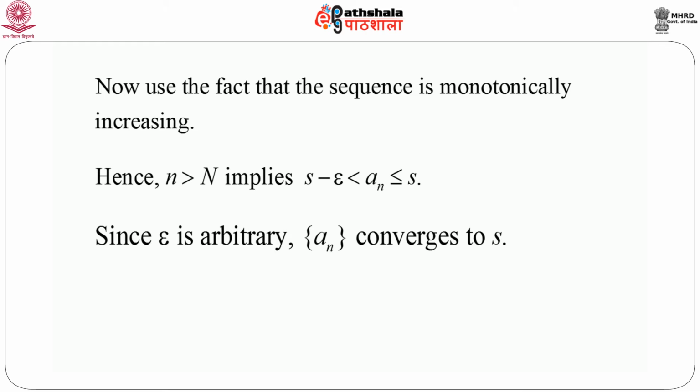And epsilon is arbitrary but a fixed positive quantity, however small it might be. So we can immediately say that an converges to S. That means the modulus of the difference, that is modulus of an minus S, is always less than epsilon whenever small n is greater than capital N. So capital N here plays the role of n naught.